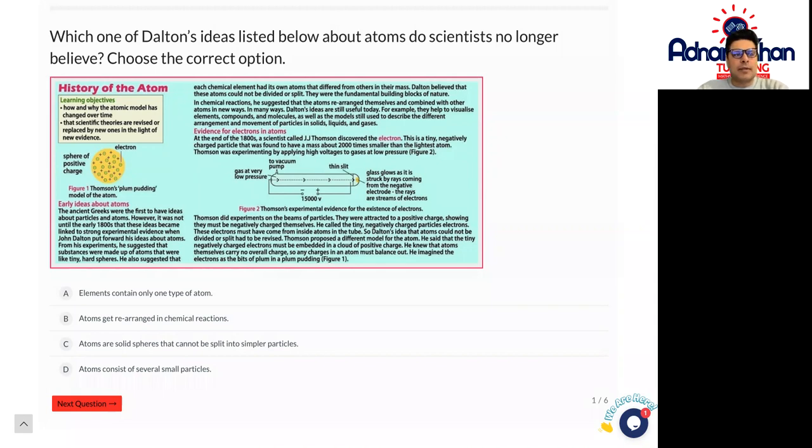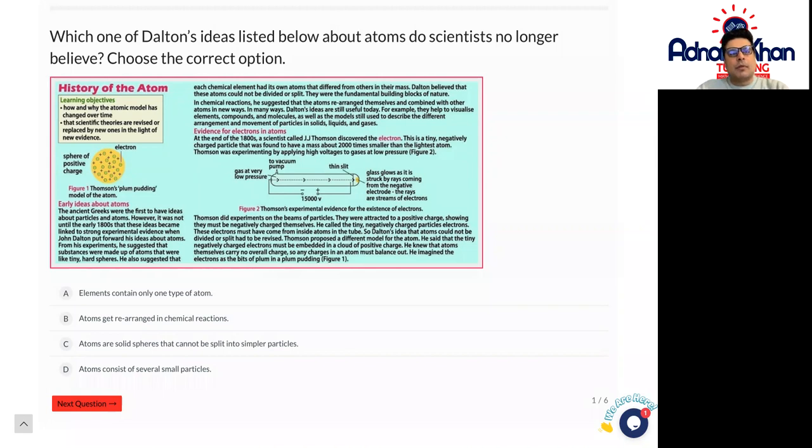Thomson carried out experiments and discovered the electron. This led him to suggest the plum pudding model of the atom. In this model, the atom is a ball of positive charge with negative electrons embedded in it, like currants, for example, in a round chocolatey type of dessert or pudding.